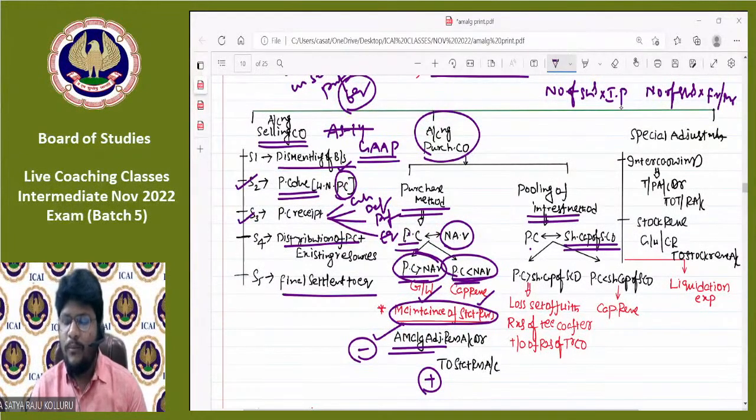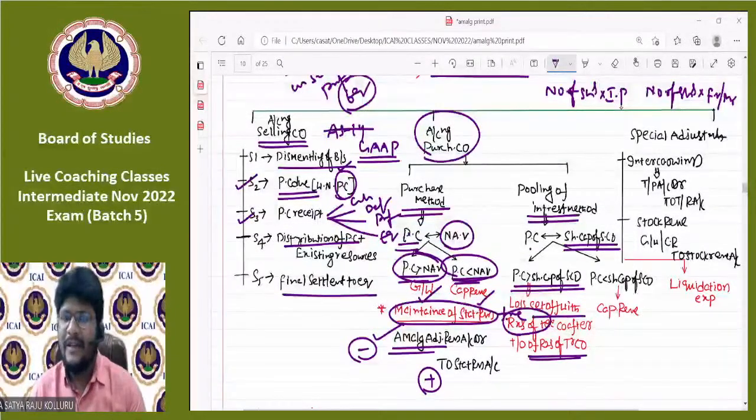Then if the PC is greater than the share capital of the selling company, which is a loss, such loss we need to treat as a revenue loss, and that loss should be set off against the reserves and surplus of the transferee company. That is, such reserves are also free reserves of the transferee company after takeover of reserves and surplus of the transferor company.